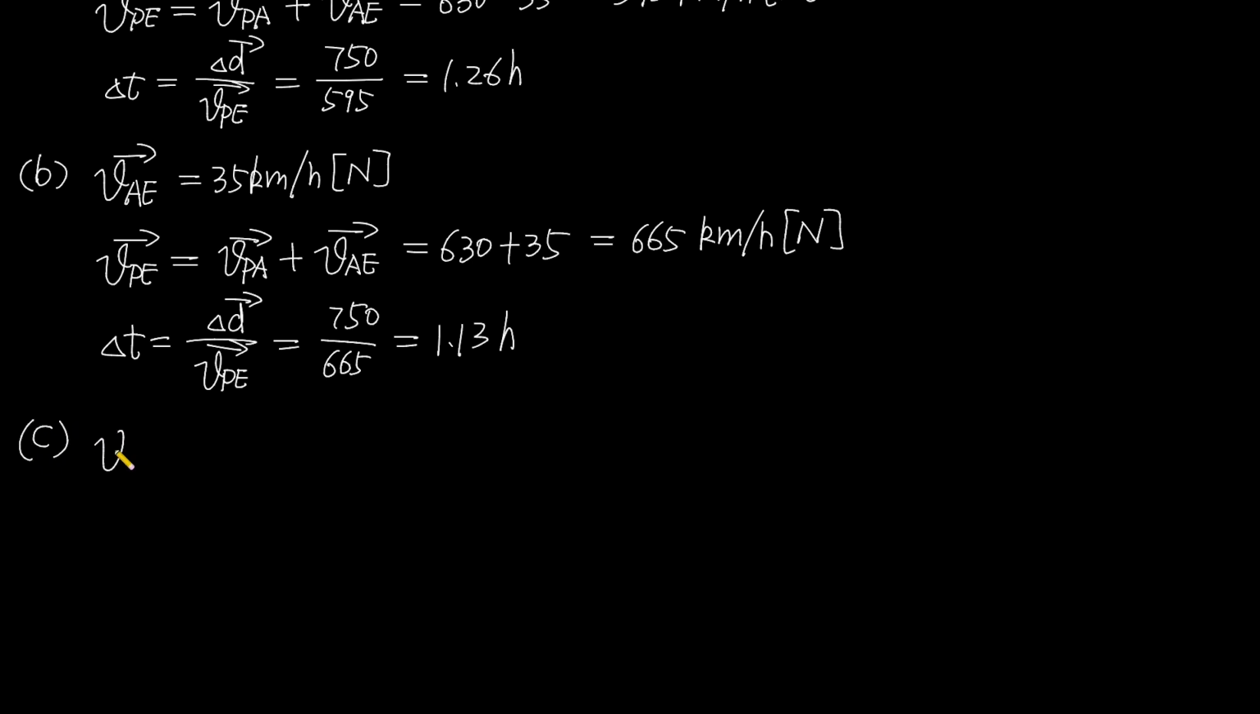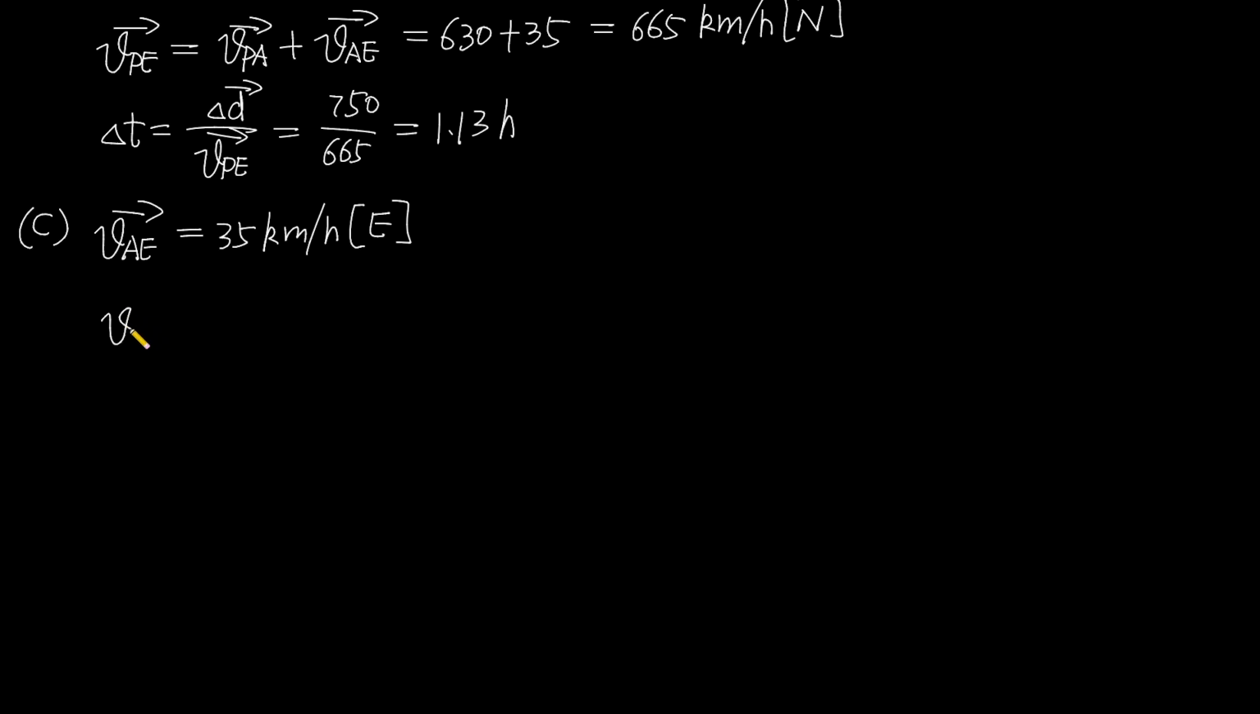Now question C. The velocity of the air relative to the Earth equals 35 kilometers per hour and its direction is east. And we know the velocity of the plane relative to the Earth equals the velocity of the airplane relative to the air plus the velocity of the air relative to the Earth. We know the relationship. Now I draw the graph.